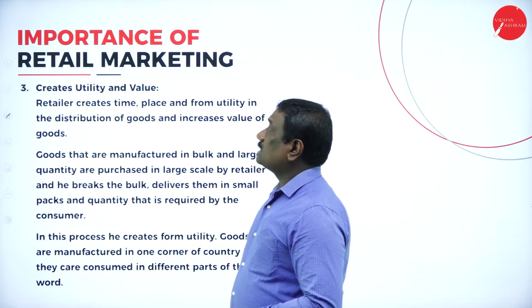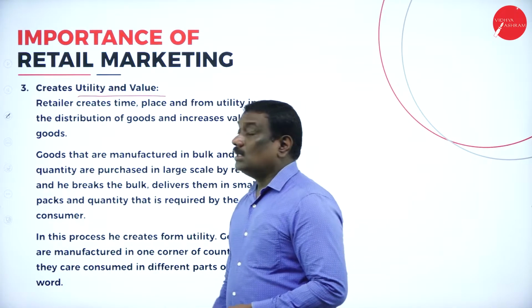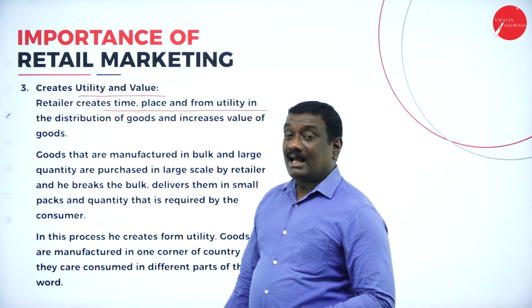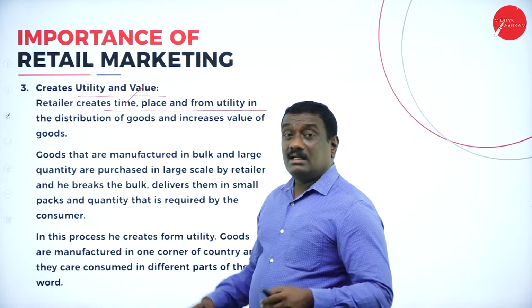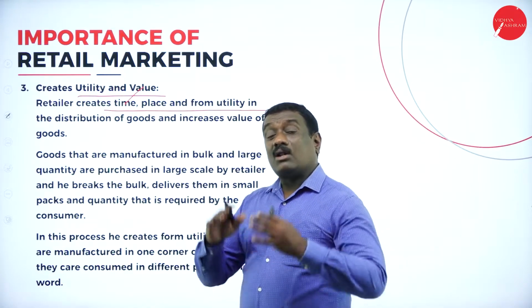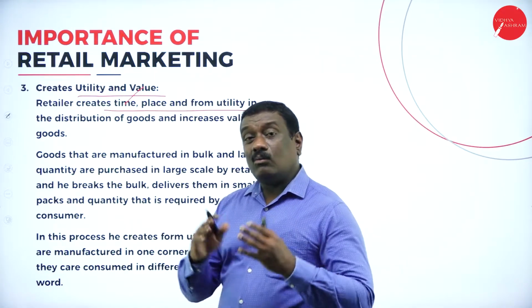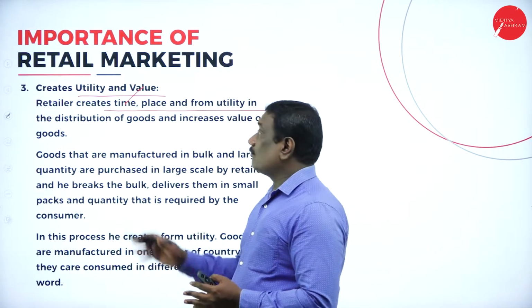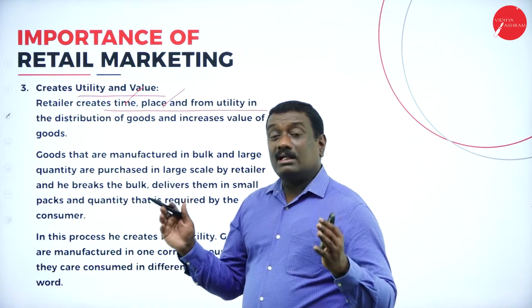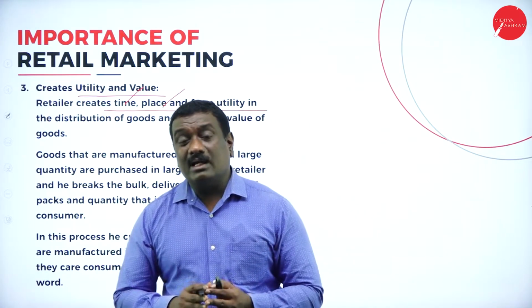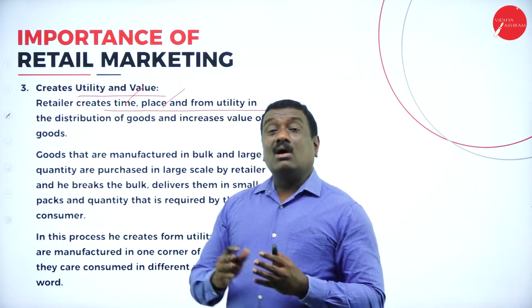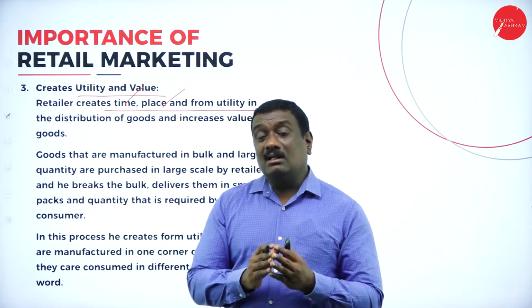The third importance is to create utility and value. The retailer creates time, place, and form utility. Time utility is nothing but storing the goods, and according to demand, whenever the goods are asked for by the customers, he supplies them in time. Place utility is where the goods are stored in a nearby or convenient place, or where it is very suitable, accessible, and convenient.